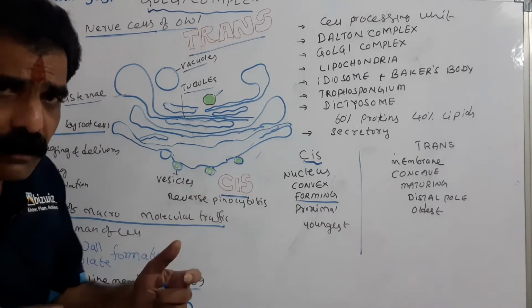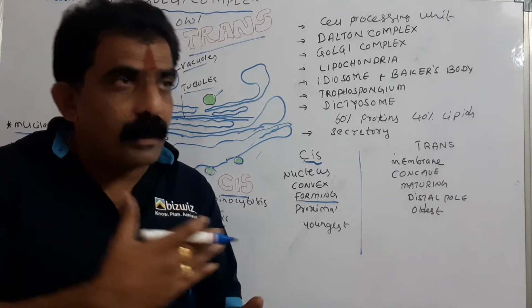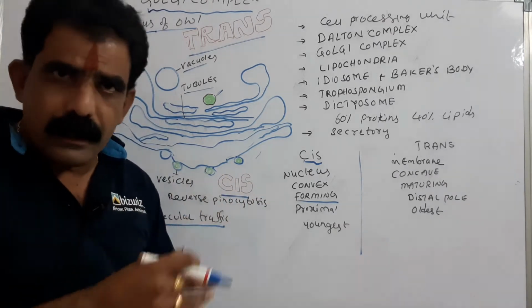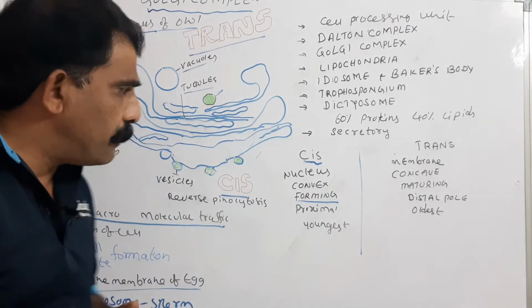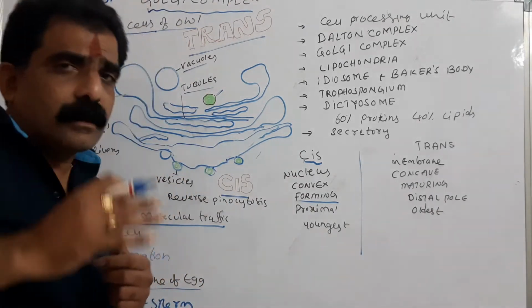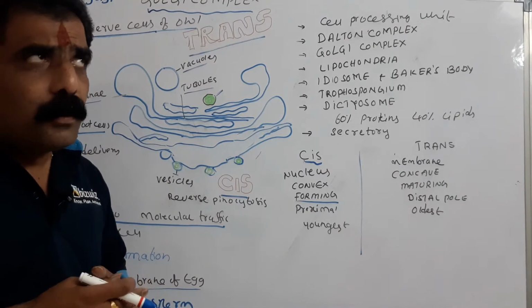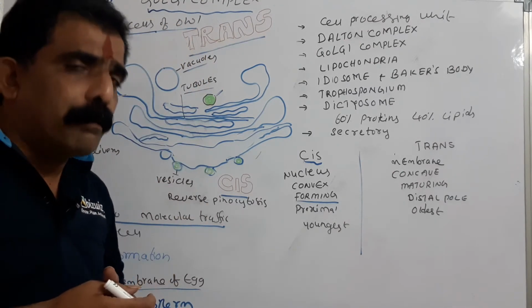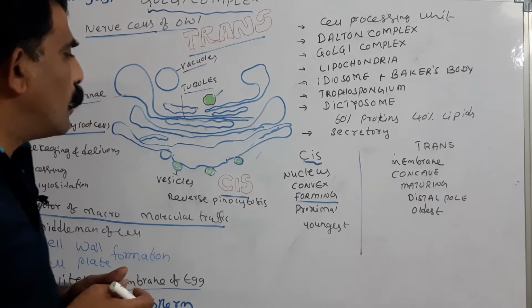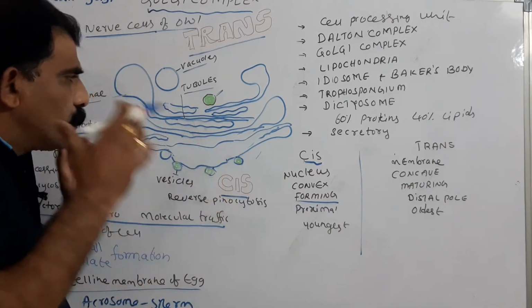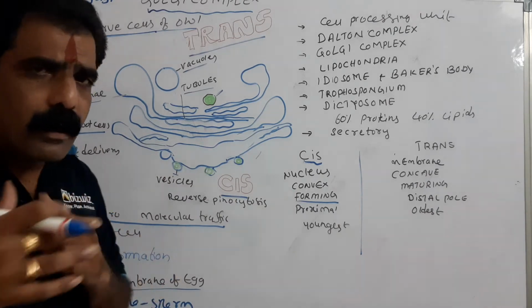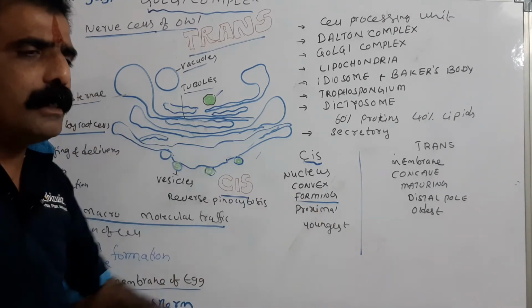Cis phase means the phase which is present towards the nuclear membrane, nucleus, otherwise endoplasmic reticulum, and the other phase of the cisternae which faces the cell membrane outside is called trans phase. So this Golgi apparatus is a polarized cell organelle. Due to the curvature, it is polarized.